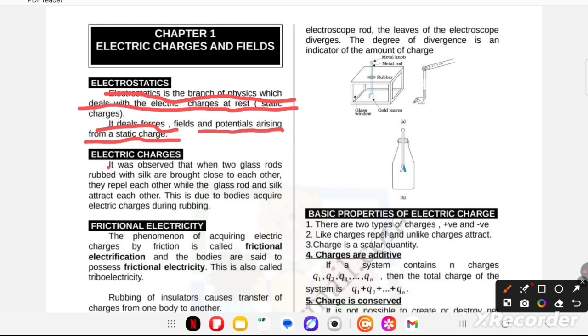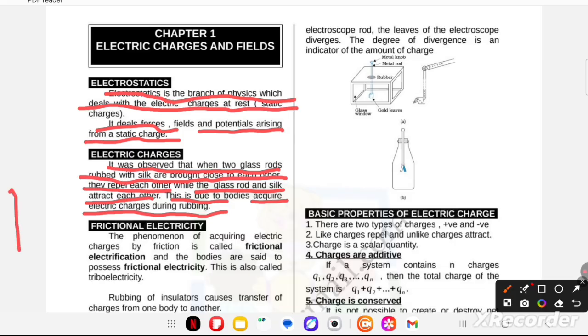It was observed that when two glass rods rubbed with silk are brought close to each other, they repel each other, while the glass rod and silk attract each other. This is due to bodies acquiring electric charges during rubbing. Now next, frictional electricity. Now what is frictional electricity?